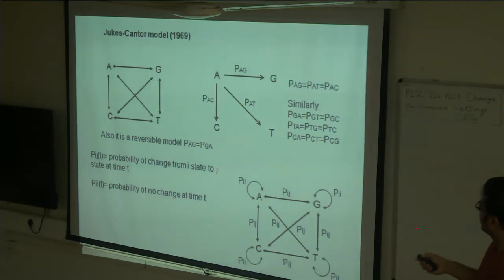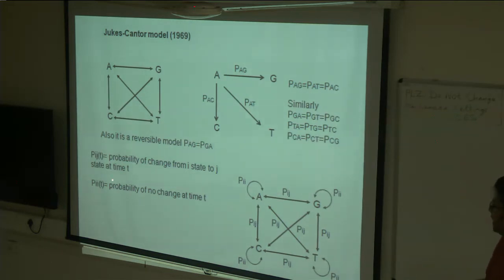And also, it's a reversible model. Reversible means the probability of change from A to G is equal to the probability of change from G to A. So the backward probability is also the same. In mathematical terms, it is depicted as Pij, that is the probability of change from one particular state i to another state j at a particular time t.